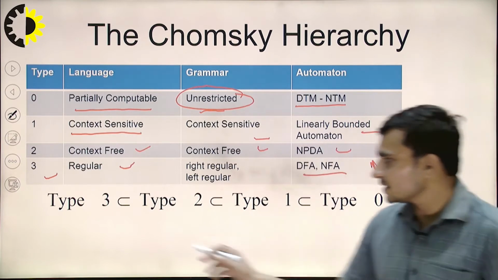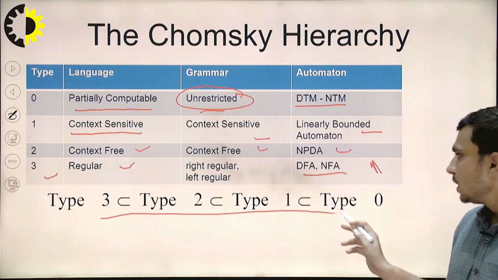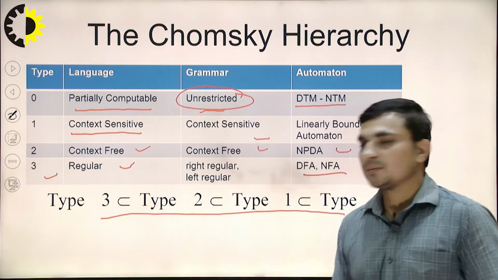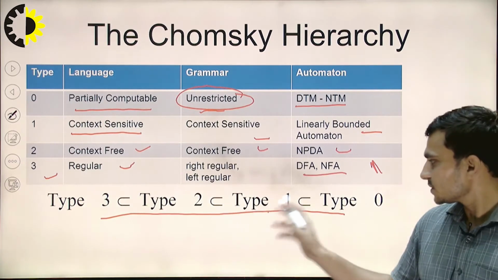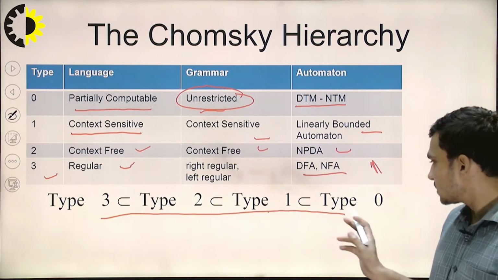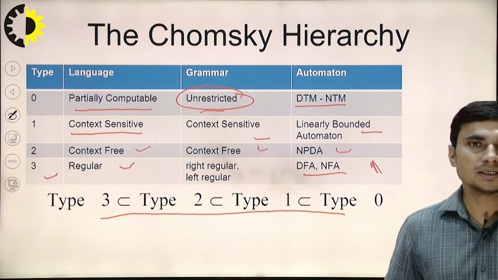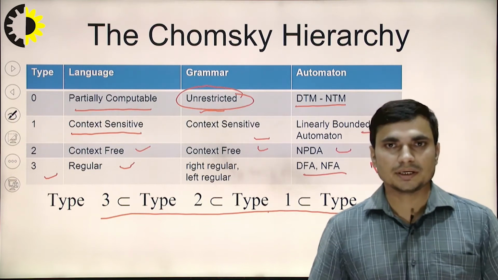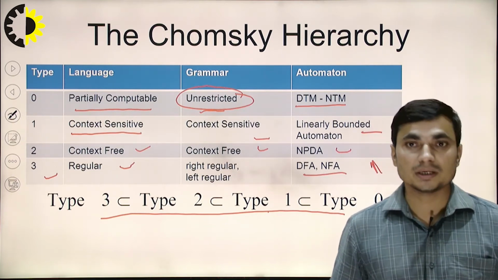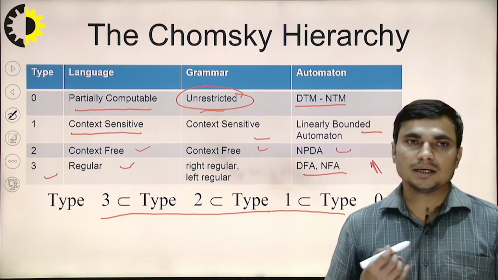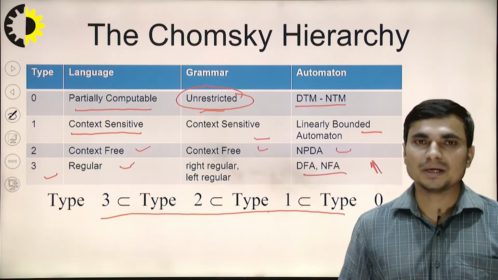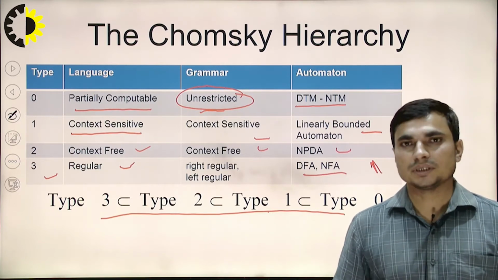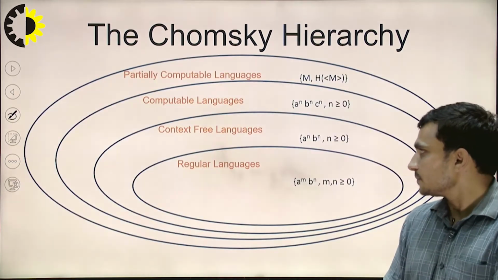By the hierarchy we can see that type 3 grammar is a subset of type 2 grammar, type 2 grammar is a subset of type 1 grammar, and type 1 grammar is a subset of type 0 grammar. So if we have a type 3 grammar, then it is also a type 2 grammar, also a type 1 grammar, and also a type 0 grammar. But the reverse we cannot say. It is not possible vice versa.